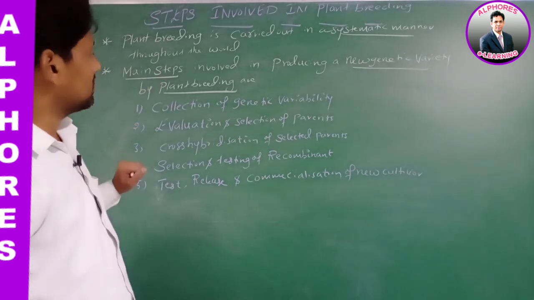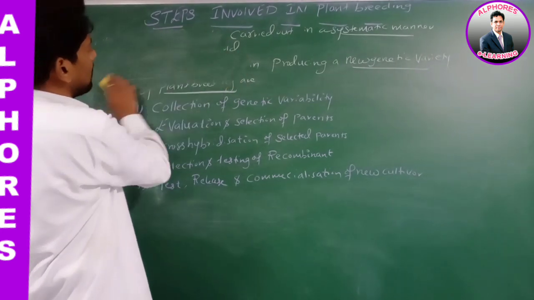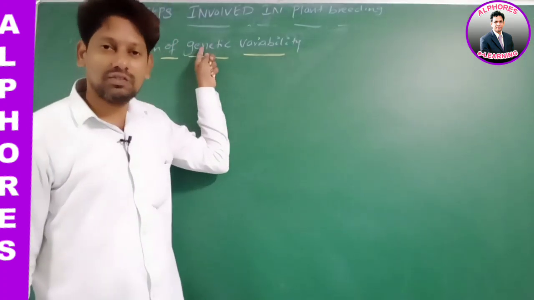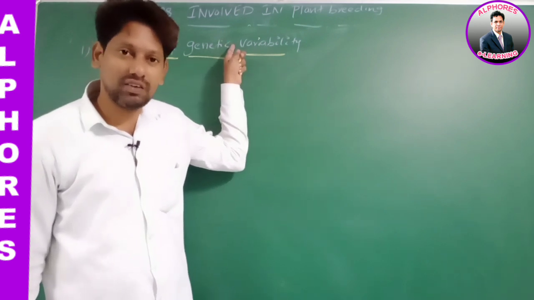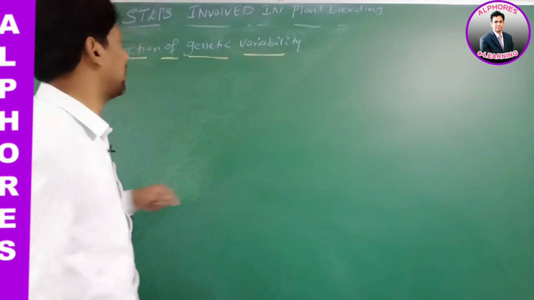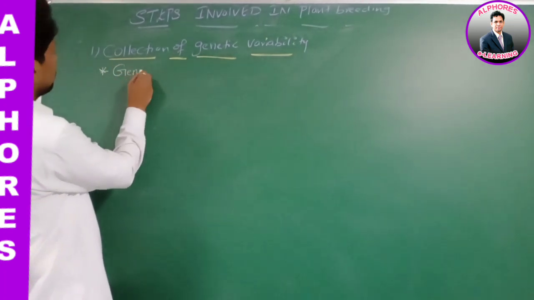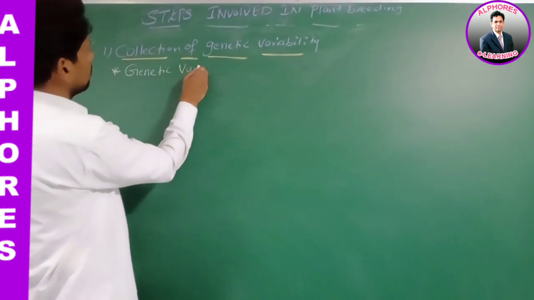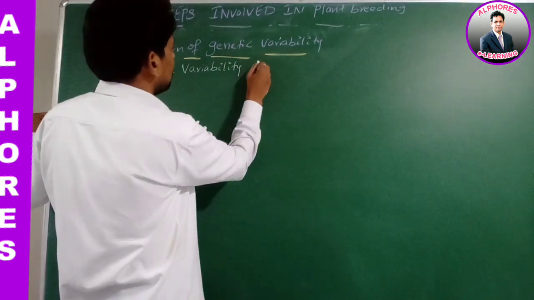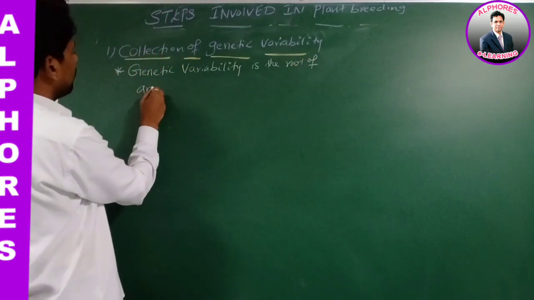Go for the first step: collection of genetic variability. Genetic variability is the root of any breeding program.